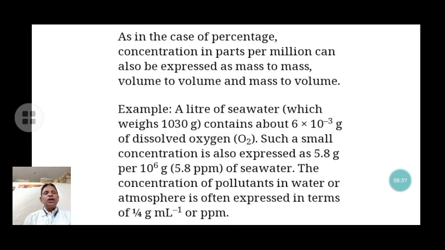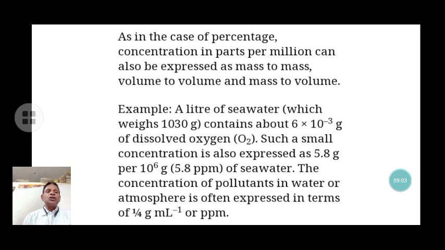For example, 1 liter of seawater, which weighs 1030 grams, contains about 6 into 10 to the power minus 3 grams of dissolved oxygen. Such a small concentration is also expressed as 5.8 gram per 10 to the 6 gram, that is, 5.8 parts per million of seawater.